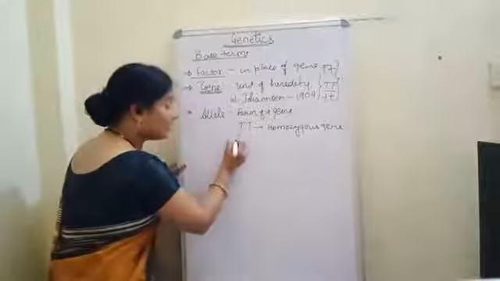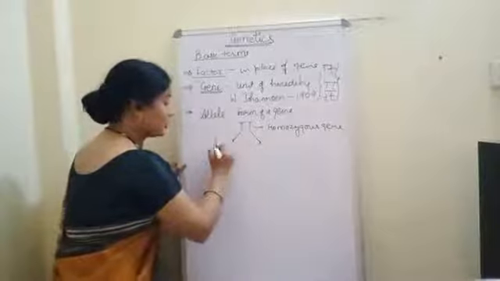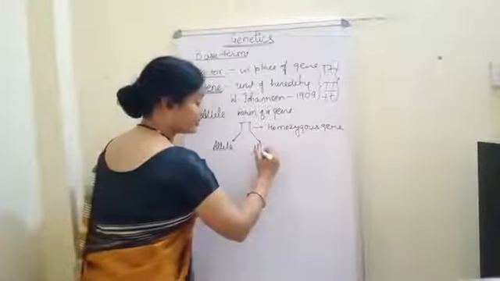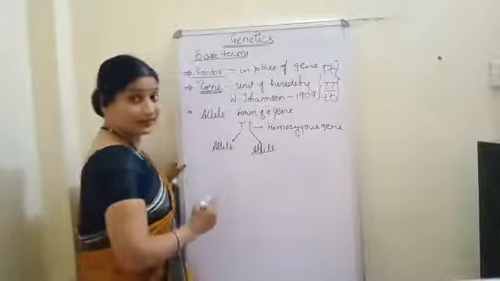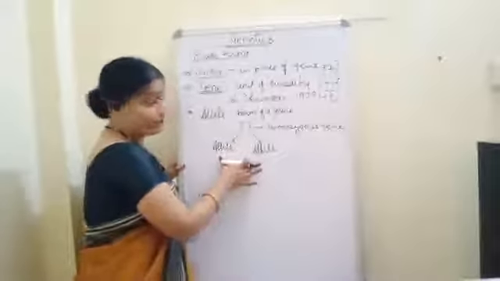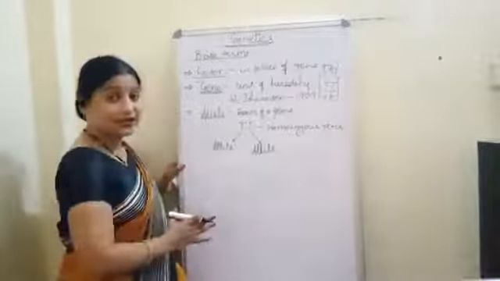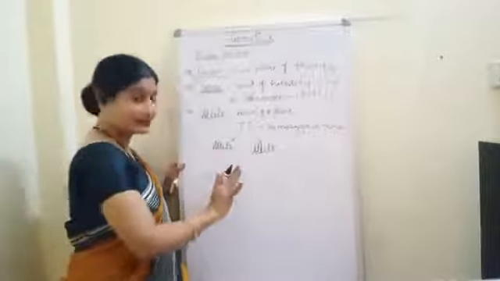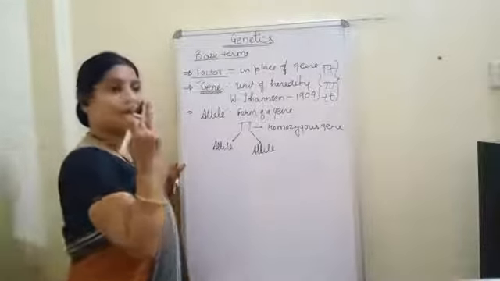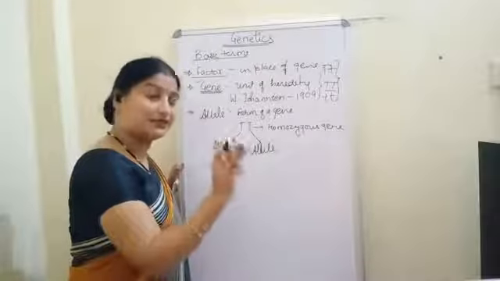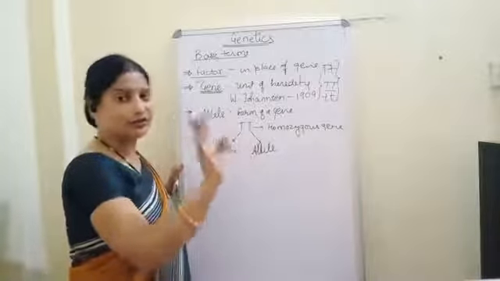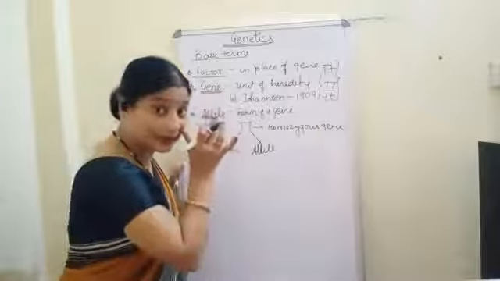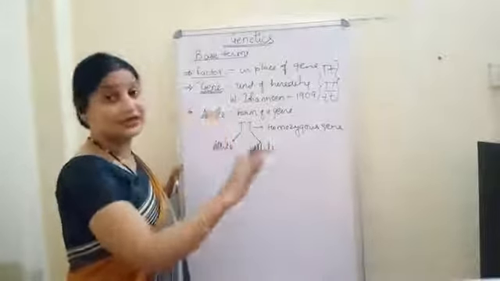And a single piece of a gene is called the allele. This is one allele, this is the second allele. And a pair of alleles with the same alleles forms the homozygous gene. So genes are always written in pairs, and the single piece we call an allele. Now alleles can be homozygous as well as heterozygous.